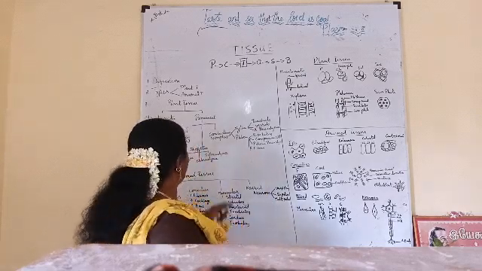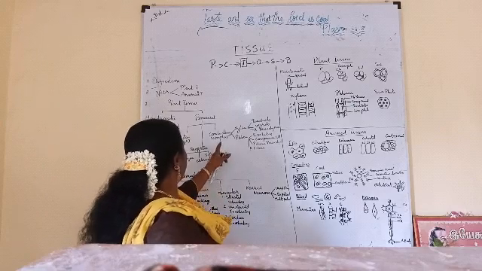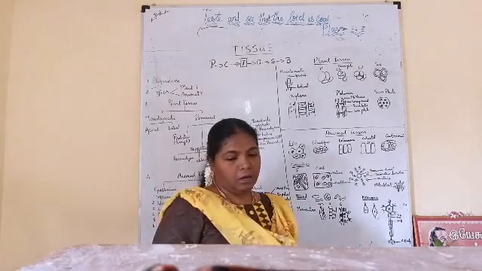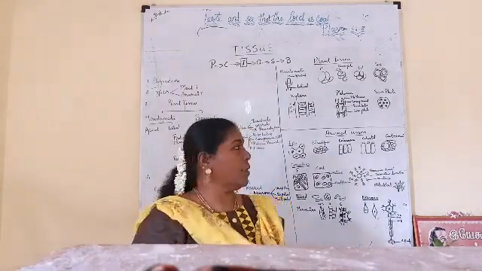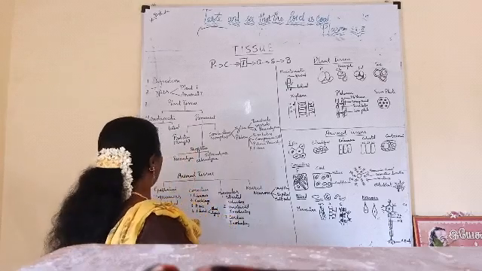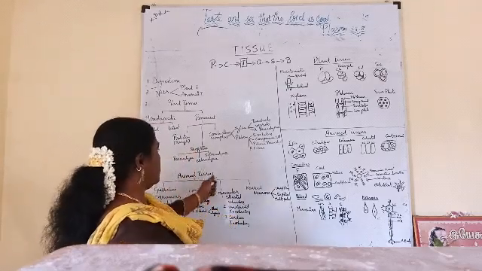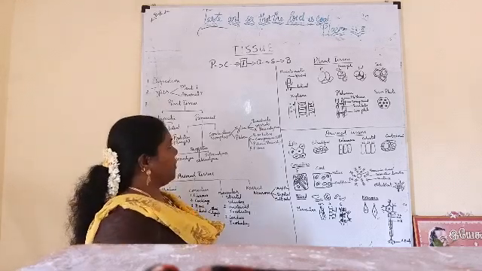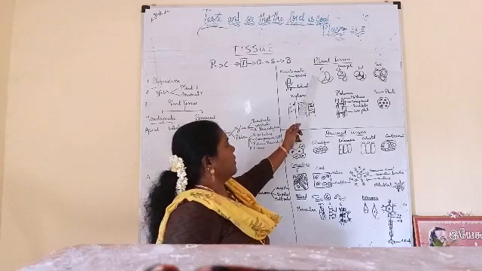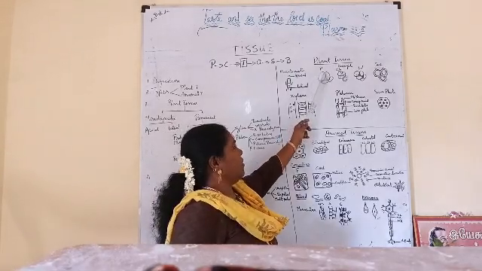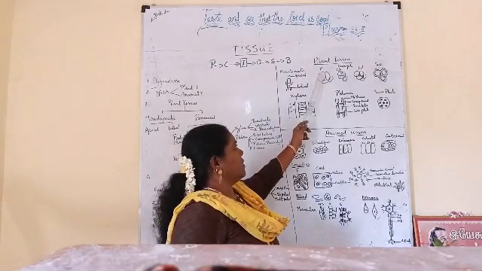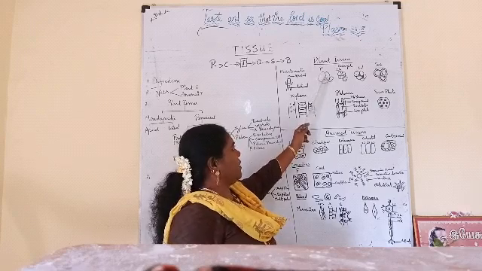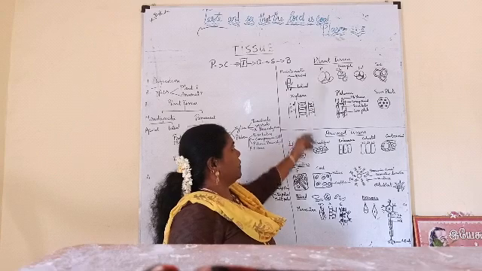The next comes supportive tissue, which supports the parts. Okay, these supportive tissues are parenchyma, chlorenchyma, sclerenchyma. See, I have drawn here parenchyma cells. They are thin-walled cells. They are not the same size, they are different in size. They are arranged with intercellular space. This is intercellular space. Okay.